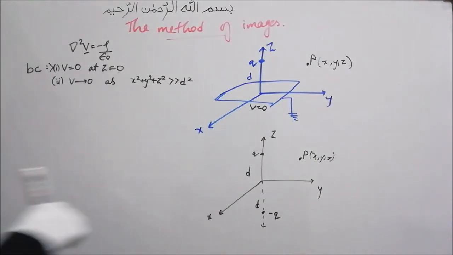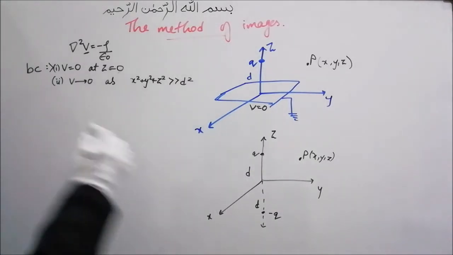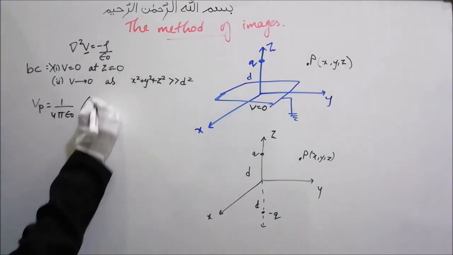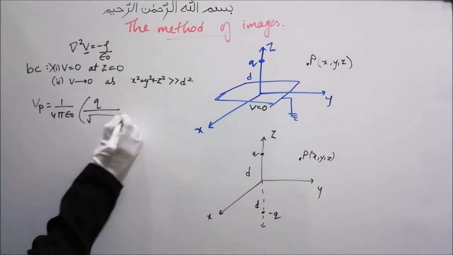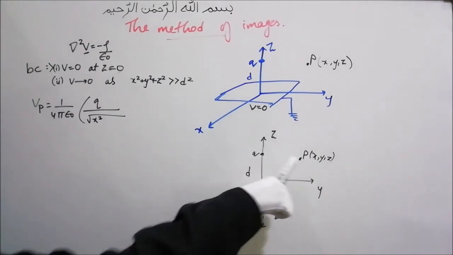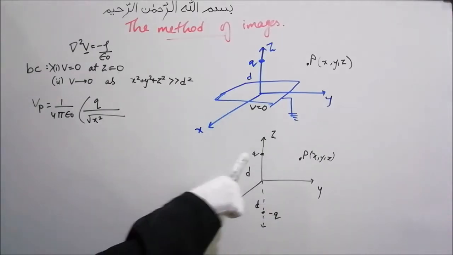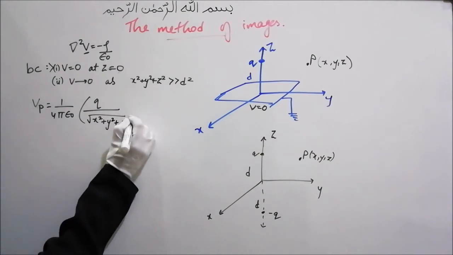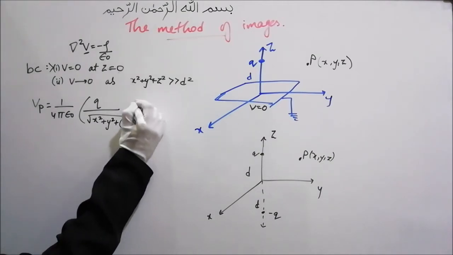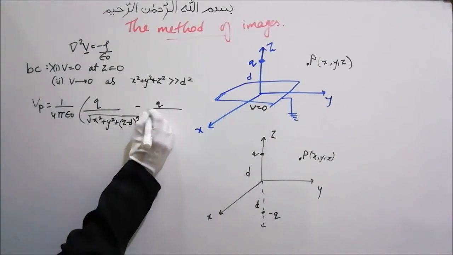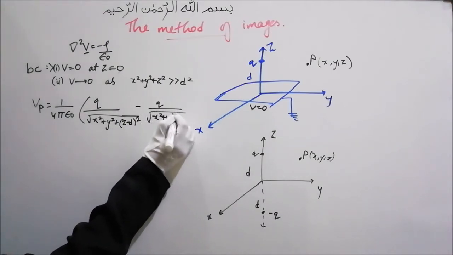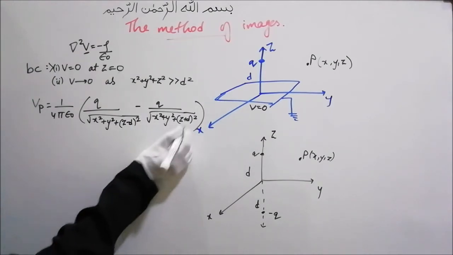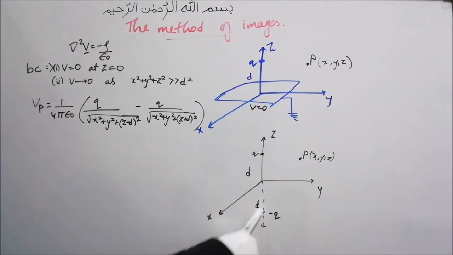Now we will find the potential at P due to this configuration, and that potential comes out to be 1 by 4 pi epsilon naught, q upon root of x squared plus y squared plus z minus d the whole squared, minus q upon root of x squared plus y squared plus z plus d the whole squared. Each is the distance between a charge and the point P.